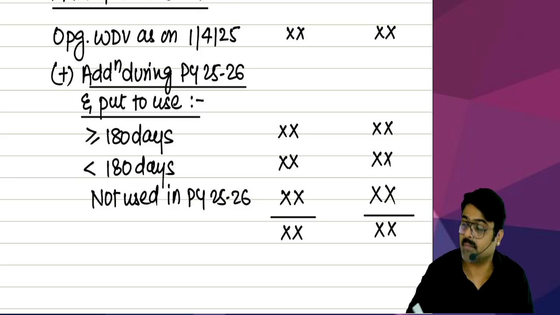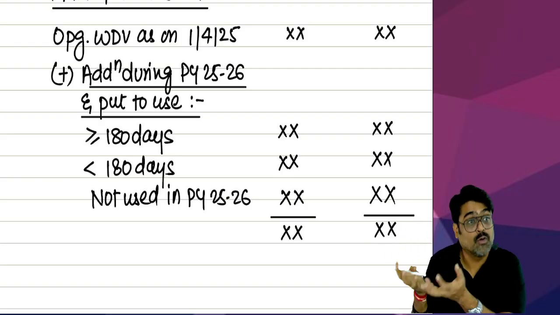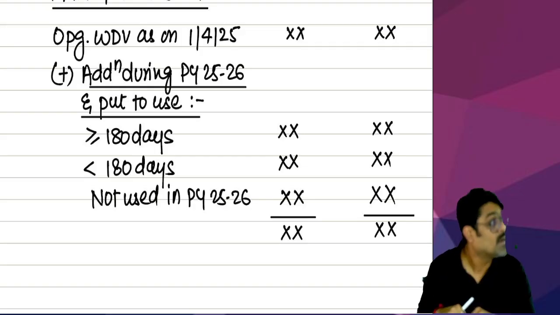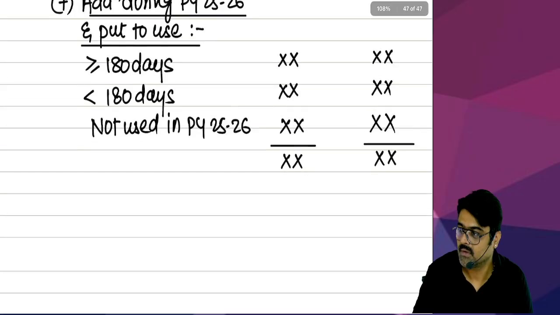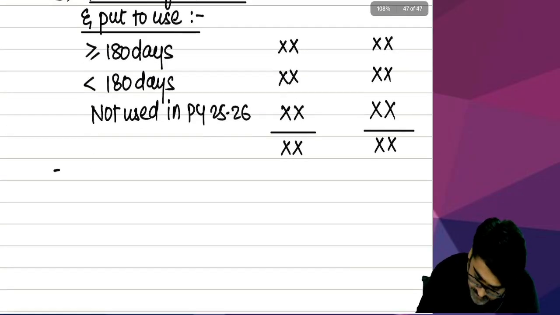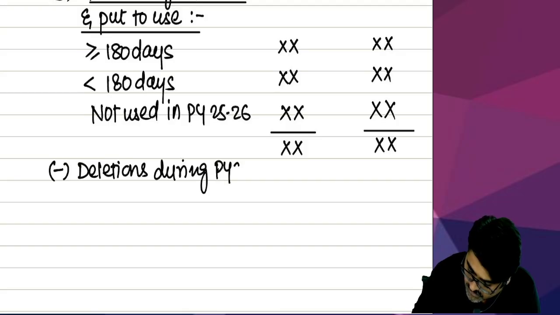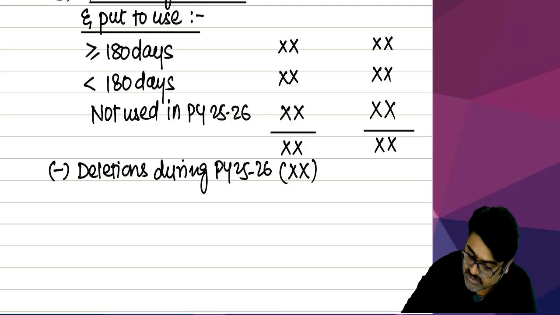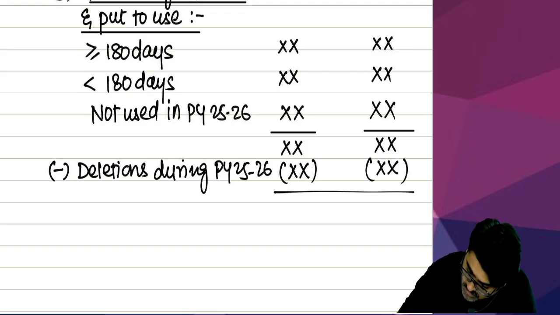But this will not be the remaining value, because out of this value, some value you will recover at the time of deletion. So what are you going to do now? Out of this, less deletions. Deletions during previous year, 25-26. These assets are gone, and against these assets, this much amount was recovered.